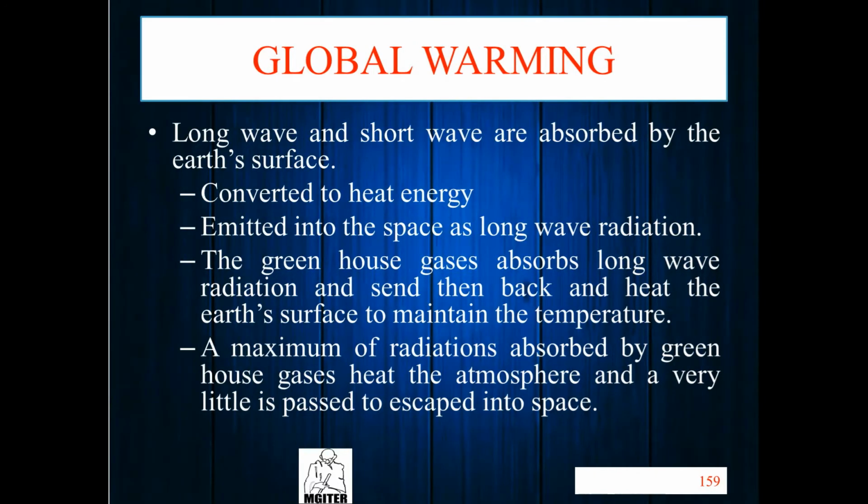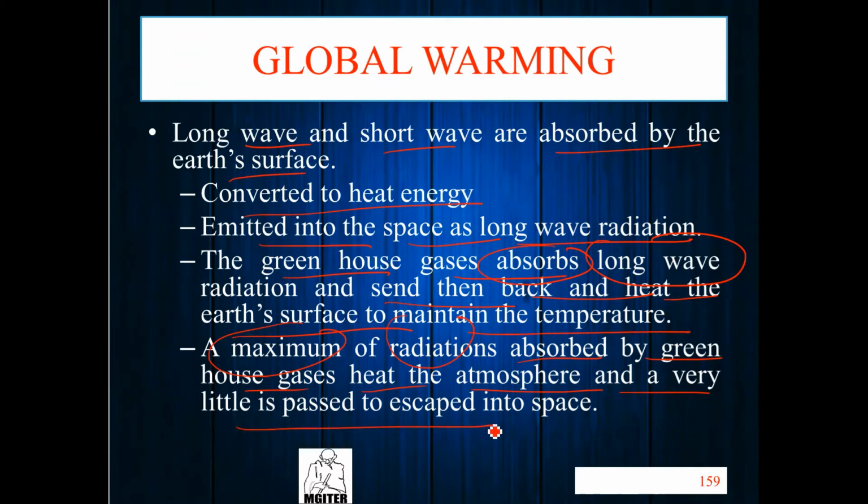Okay. This topic is here, which I explain: short wave and long wave are absorbed by earth's surface, converted into heat energy, and emitted into the space as long wave radiation. Greenhouse gases absorb long wave radiation and send it back, and the earth's surface maintains its temperature. Maximum radiation is absorbed by greenhouse gases, heating the atmosphere, and very little escapes into the space. Right?